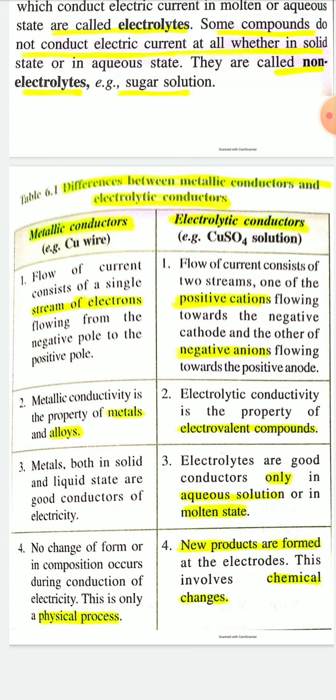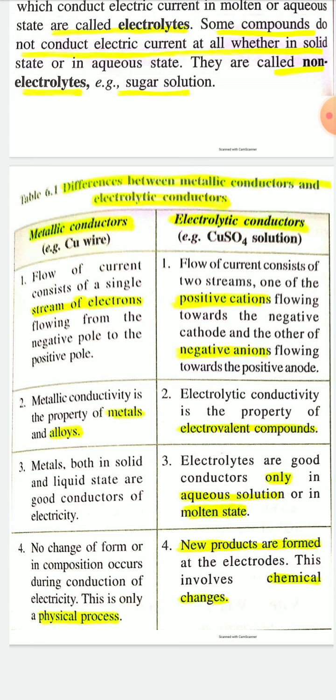In case of metallic conductor, the conductor of electricity is free electrons. But in case of electrolytic conductor like copper sulfate, copper chloride, copper nitrate, hydrochloric acid, sodium hydroxide, sodium chloride solution, the conductor of electricity is due to presence of positively charged cations and negatively charged anions. So let's see the differences between the metallic conductor and electrolytic conductor.